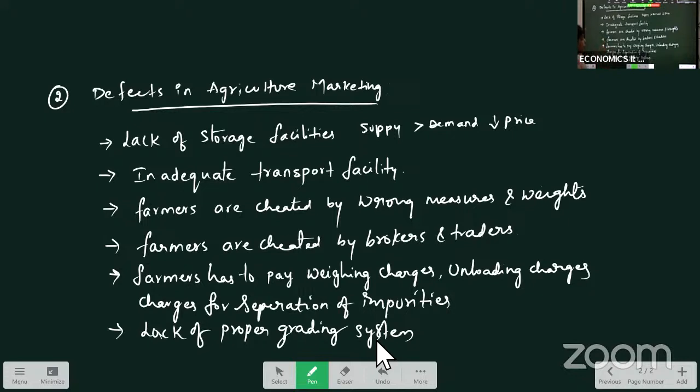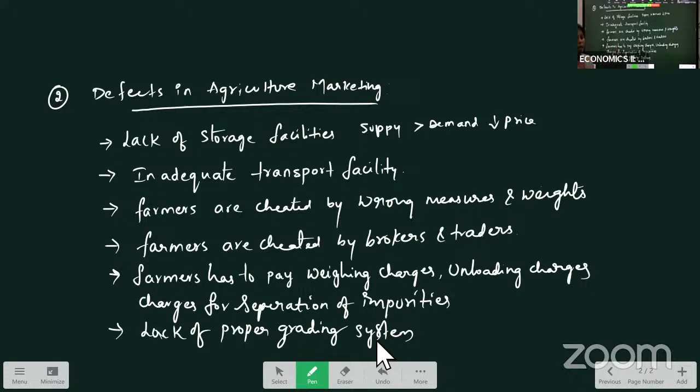So there is a possibility that people in the mandis, middlemen and brokers cheat them with wrong measurements and weights, and also by charging high commission, and by saying that the produce is not of good quality, they may give less remunerative prices for their output.